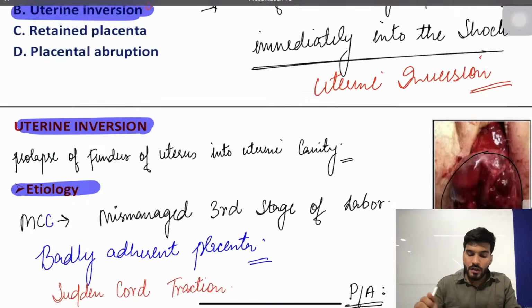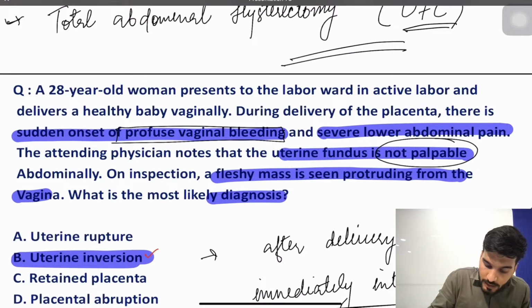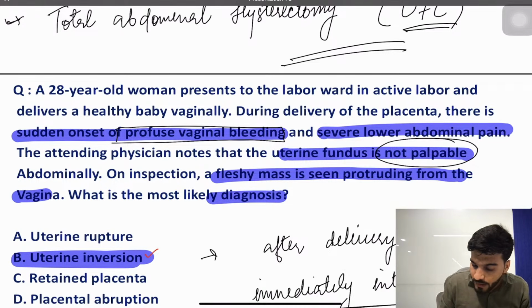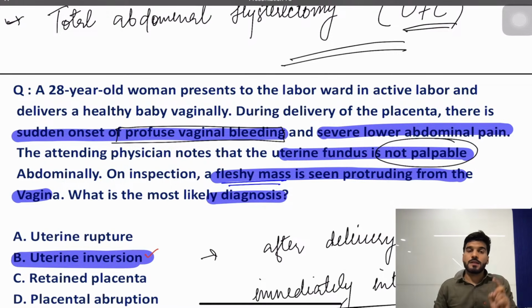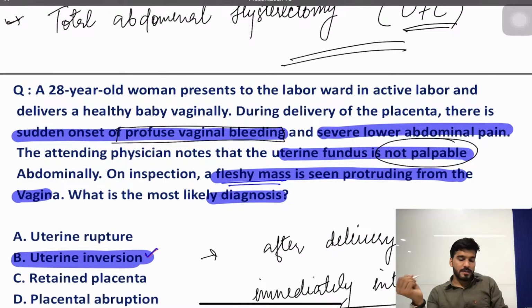So the patient had profuse vaginal bleeding along with abdominal pain. Fundus was not palpable. Something fleshy was coming out. You are suspecting that this is a case of uterine inversion. What will happen in uterine rupture? Abdominal fetal parts are palpable. The patient will have pain abdomen, bleeding per vagina, but one more finding will be palpable fetal parts.